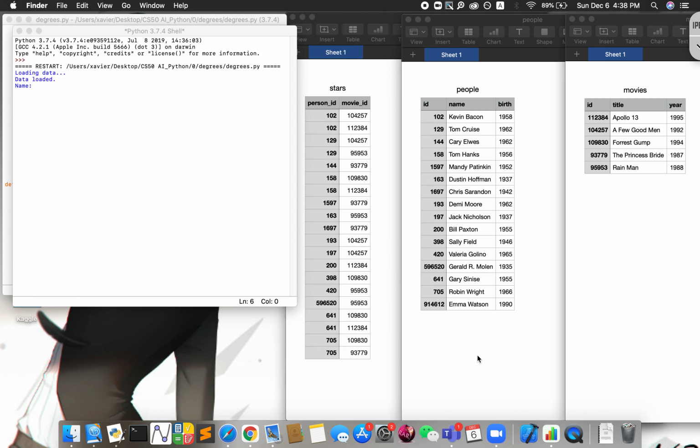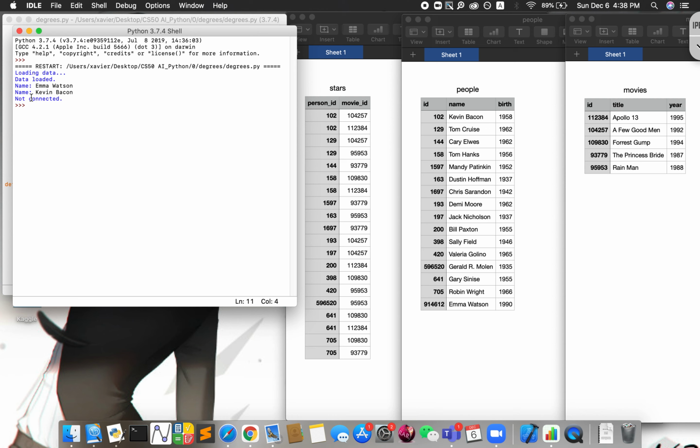Okay, so the first example, let's start with Emma Watson and Kevin Bacon.